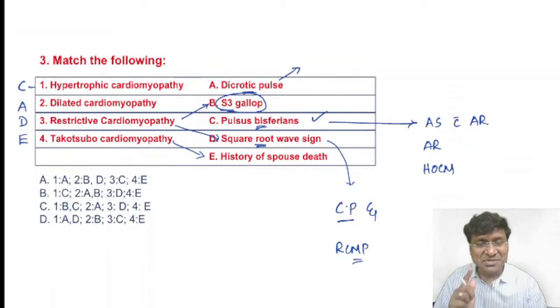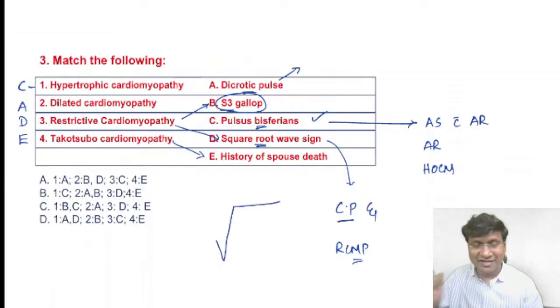The square root sign tells you about the pressure changes happening within the ventricle, as monitored or measured by the catheter in the ventricle. That is what is called the square root sign.